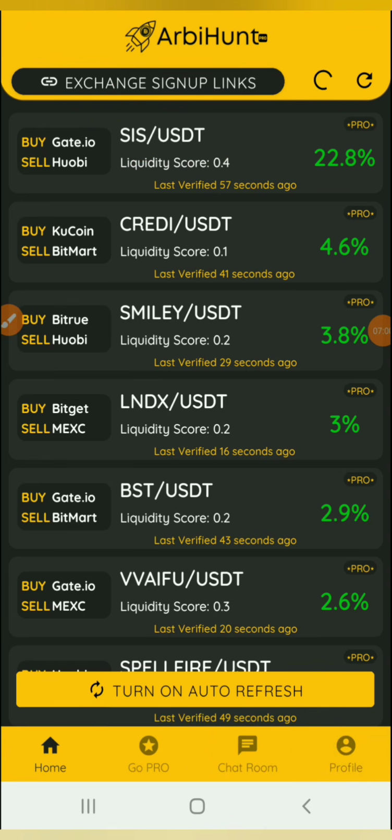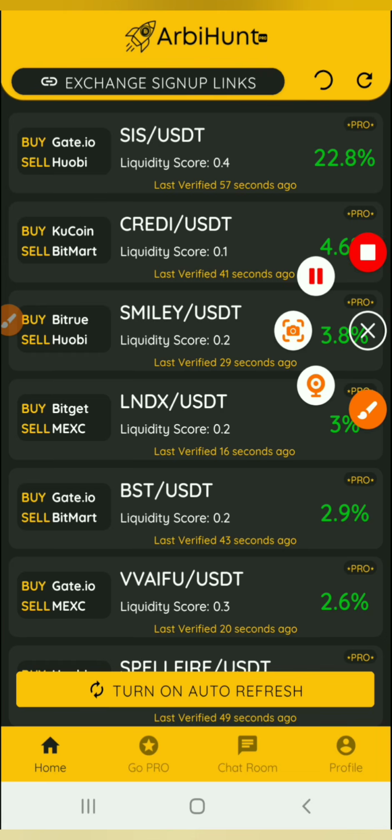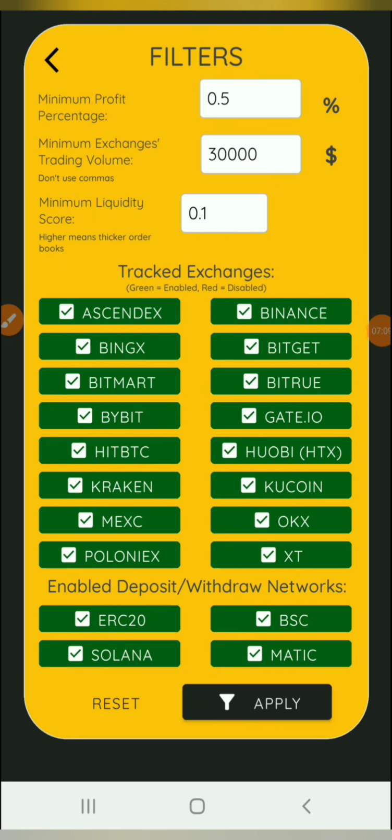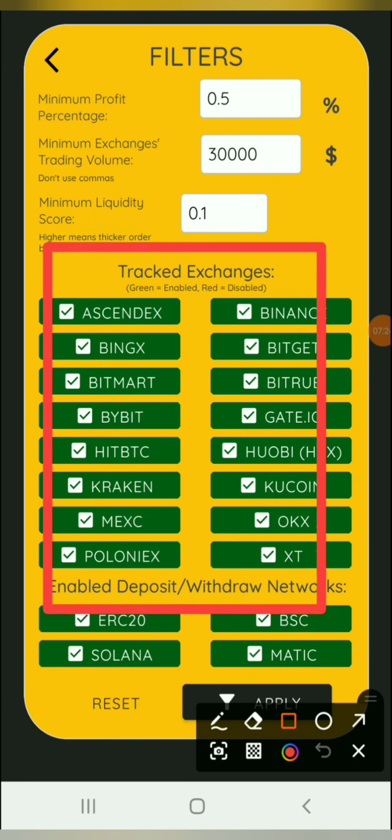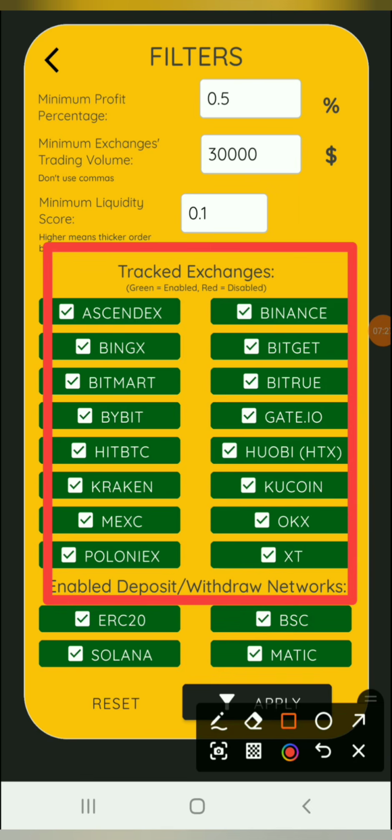So we'll just click on the filter button, and it's going to take us to another interface. So this is how the filter button looks. All right, on this interface, there are varieties of tracked exchanges that work with this Arbihunt, ranging from Ascendex to Binance, BingX, BitGet, Bitmart, Bitrue, Bybit, Gate, and so on.